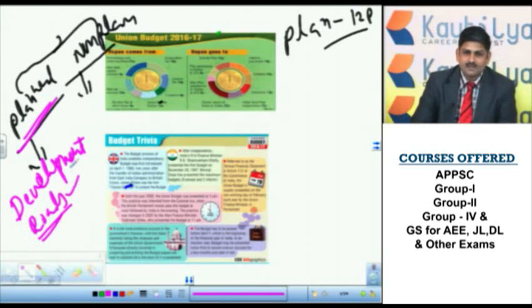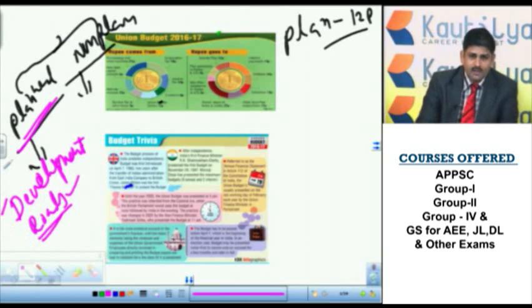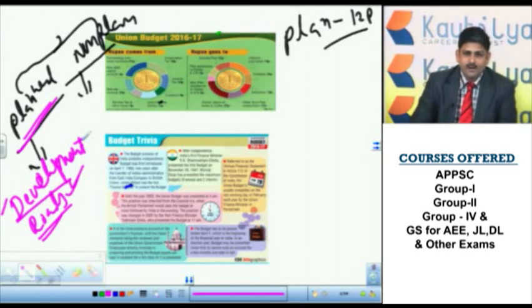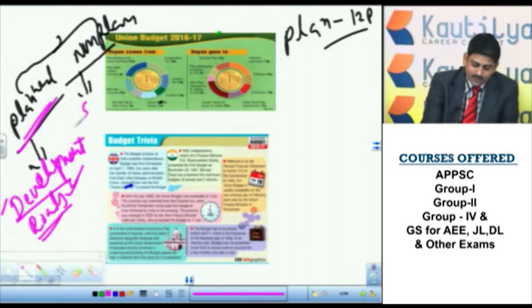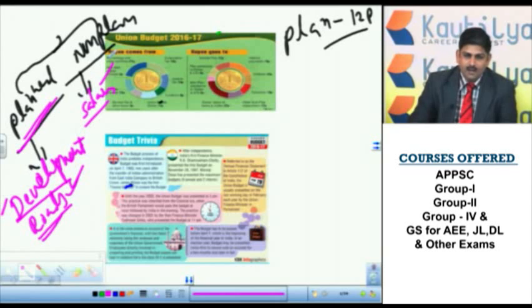By imposing toll tax, the government can get the money back. Even if it doesn't get the money, it is for the development of the people. So this is one of the development activities. That is the reason why it is known as planned expenditure. Non-planned, like you take salary, the government will not get this amount back in any way. That is the reason why it is known as non-planned expenditure.